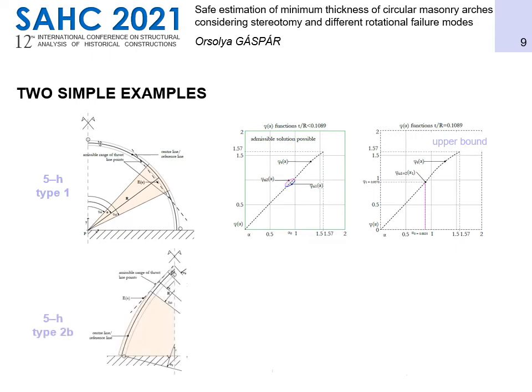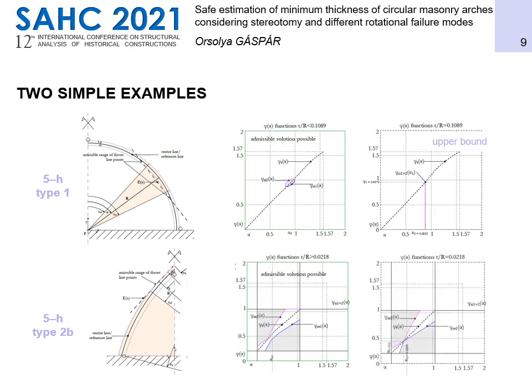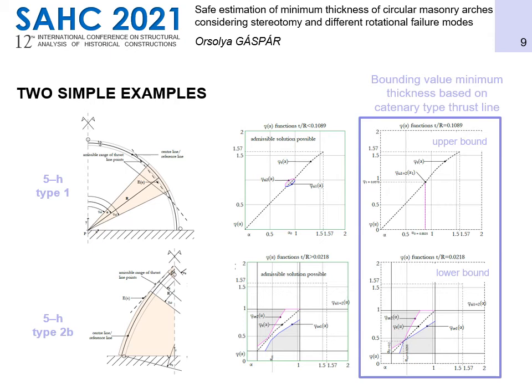For a very pointed arc, which also corresponds to a 5-hinge mechanism, only a different arrangement, type 2b, internal hinge towards extrudus, but still only one internal hinge, a similar argument and a similar diagram can be formulated. Observe that now the inadmissible range is the outer one. Limit is reached again if the stereotomy is vertical. The two outer ranges then collide, but this results in now a lower bound to the minimum thickness range. Since in both cases the catenary type truss line provided a bound, below we use it as a reference, as a likely candidate to result in bounding value minimum thicknesses for the rest of the failure modes as well.